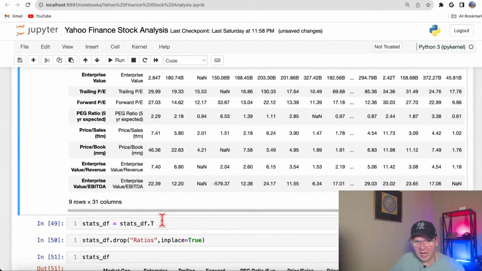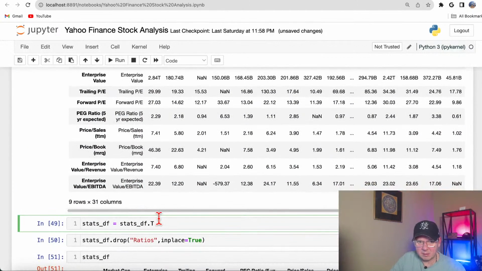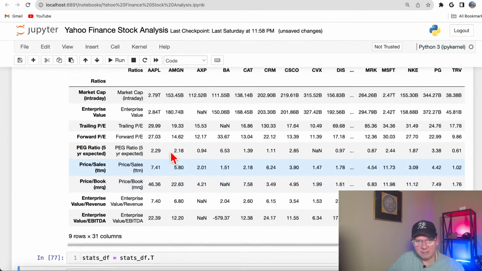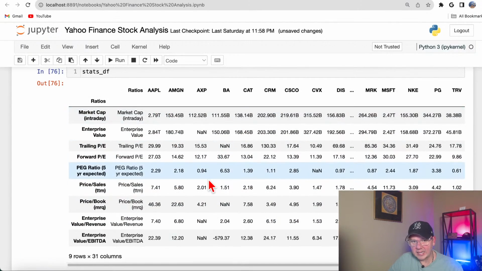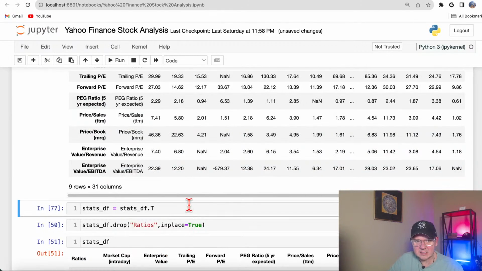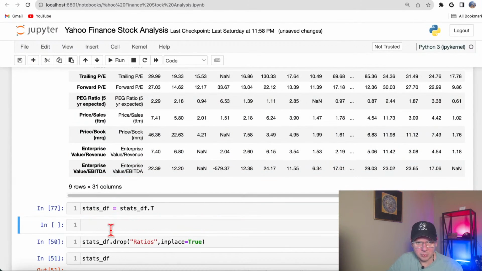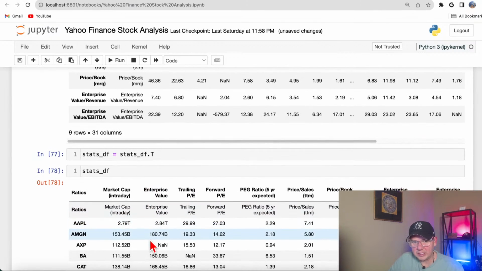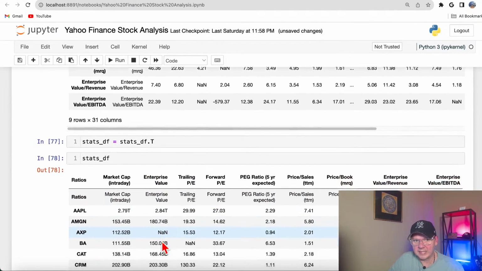So then I could use again our method transpose just to pivot it, because I prefer to use stock symbols as index now. So it will be easy. Again, that's just for me. I'm not saying that you should be doing it this way. It all depends on what you're trying to do. But my goal here is just to show you how to manipulate data.